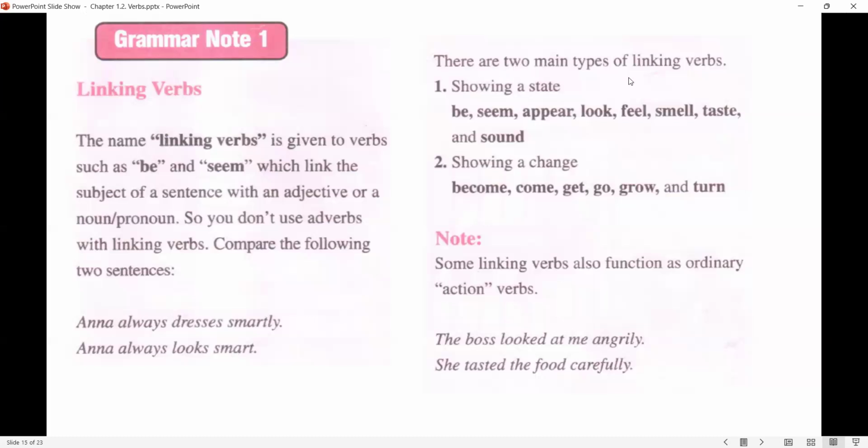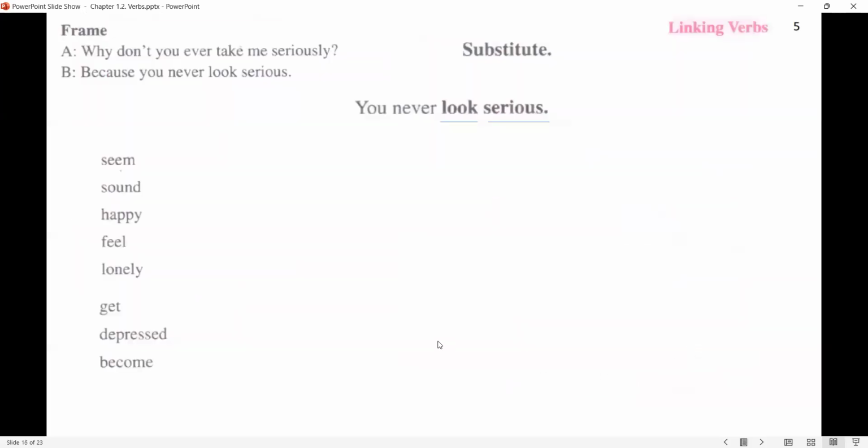There are two main types of linking verbs. The type of linking verb that shows a state, like be, seem, appear, look, feel, smell, taste, and sound. And the type that shows a change, like become, come, get, go, grow, and turn. Some linking verbs also function as ordinary action verbs, like: the boss looked at me angrily. It's an action verb. Or: she tasted the food carefully. Again, it's an action verb.